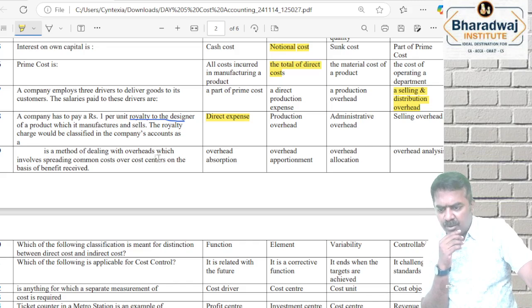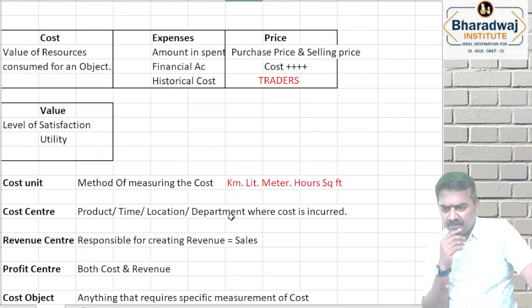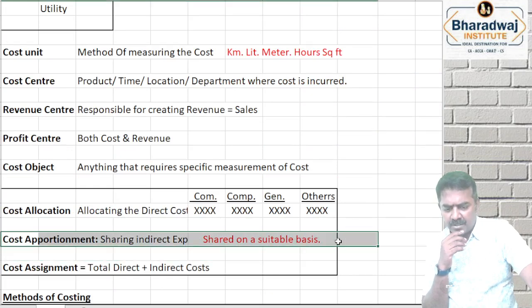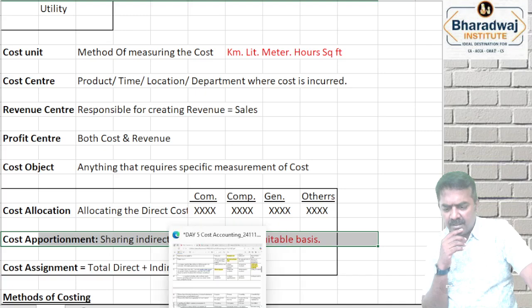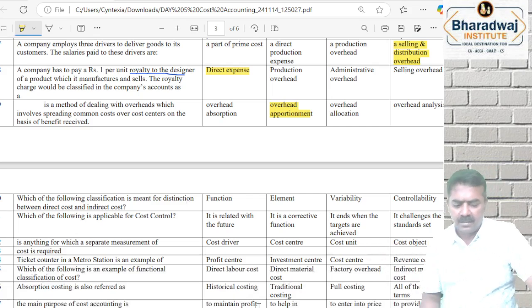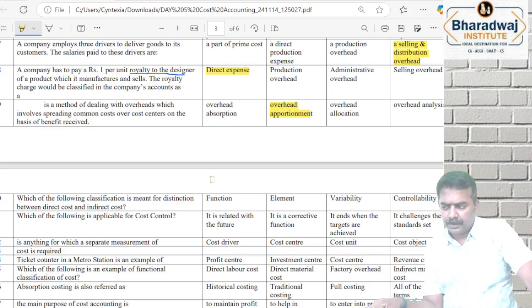DAS is a method dealing with overheads which involves spreading common cost to various cost centers. Cost apportionment. Sharing indirect expenses on a suitable basis, அதுக்கு பேர் என்னது? Cost apportionment. That is called as overhead apportionment. Common expenses நீங்க ஷேர் பண்ணா அதுக்கு பேர் என்னது? Overhead apportionment. Which of the following classification meant for distinction between direct cost and indirect cost?